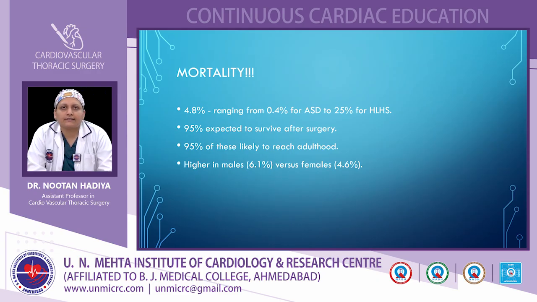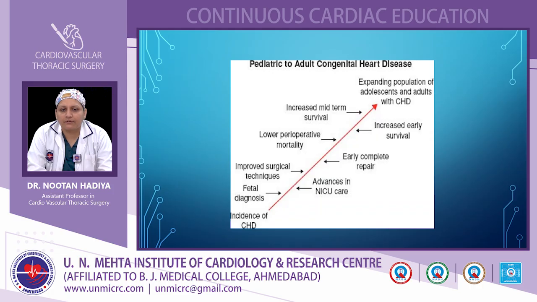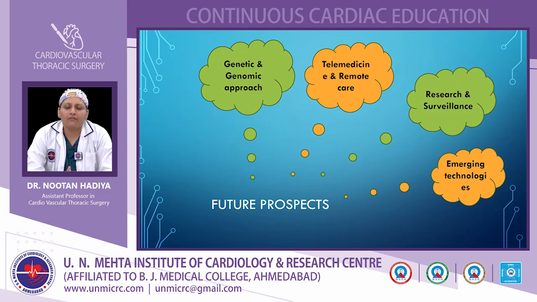The spectrum of adult congenital heart disease is on an increasing trend due to fetal diagnosis, advances in NICU care, improved surgical techniques, early complete repair, lower perioperative mortality, and increased mid-term and long-term survival in these patients. So in today's generation, adult congenital disease is a separate topic that we can discuss or research further. What are the further researches or developments that are needed in the field of congenital heart disease?